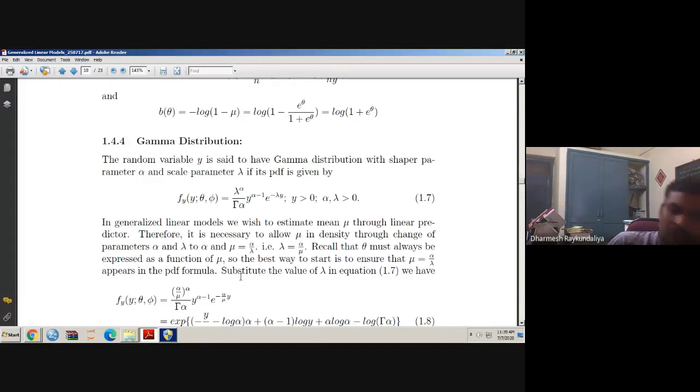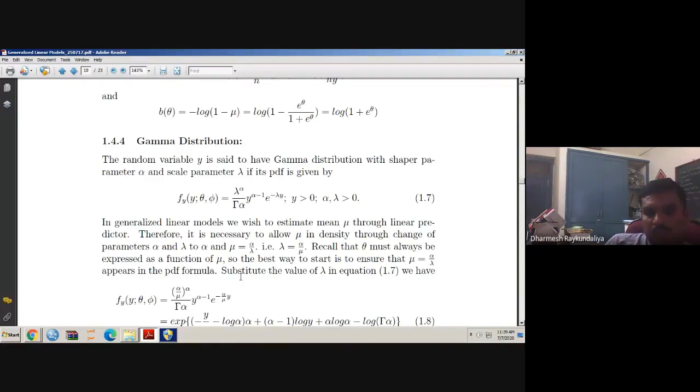So the gamma distribution is a positive valued random variable, that means y is always greater than 0. It is a lifetime distribution, and as I told you in the previous lecture, in general insurance studies the claim size follows the gamma distribution. So the gamma distribution plays a very vital role in reliability and life testing, as well as in survival analysis.